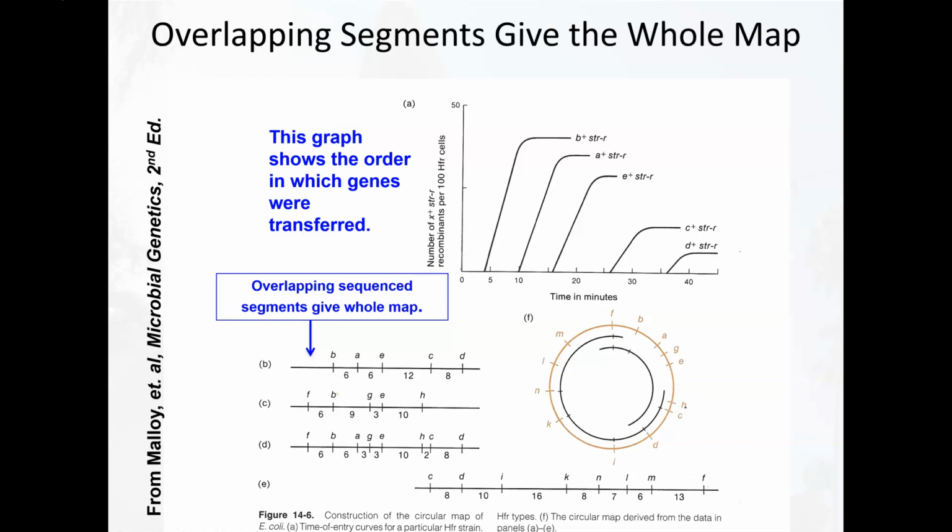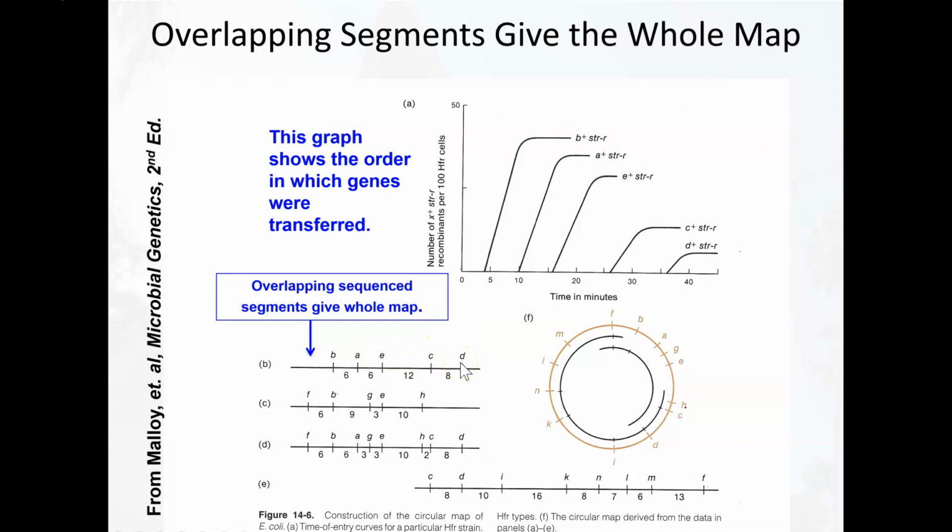This is actually data from one of those original experiments that we're trying to map the chromosome of. I think this is E. coli. Yeah, it's E. coli. So we can see the time after conjugation: 5 minutes, 10 minutes, 15, 20, and so on. The first gene to go through was B, the second gene was A, and then E, and then at some period of time after, C, and then D. So we know that this particular experiment can be represented by this line here: B, and then A, and then E, and then C, and so on.